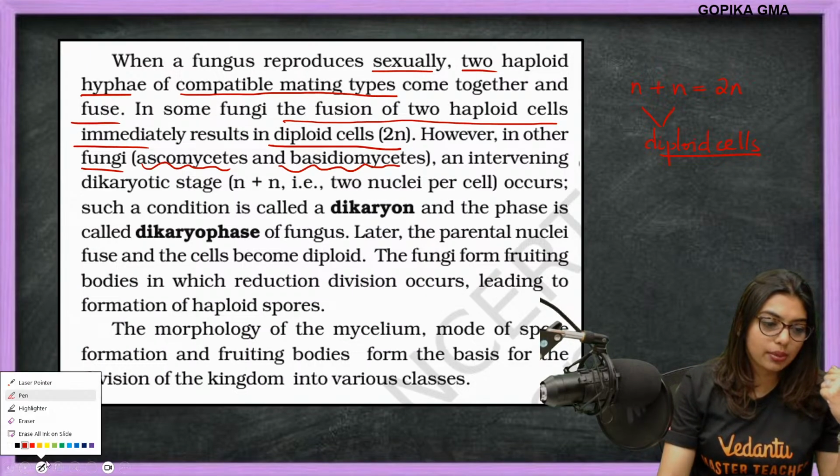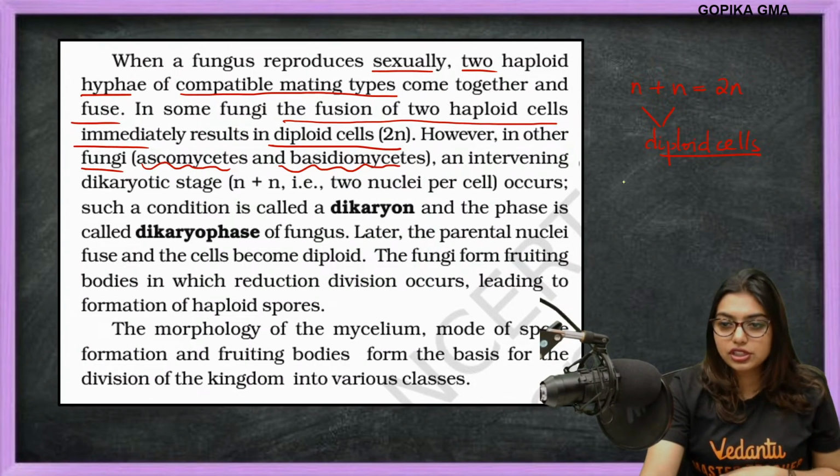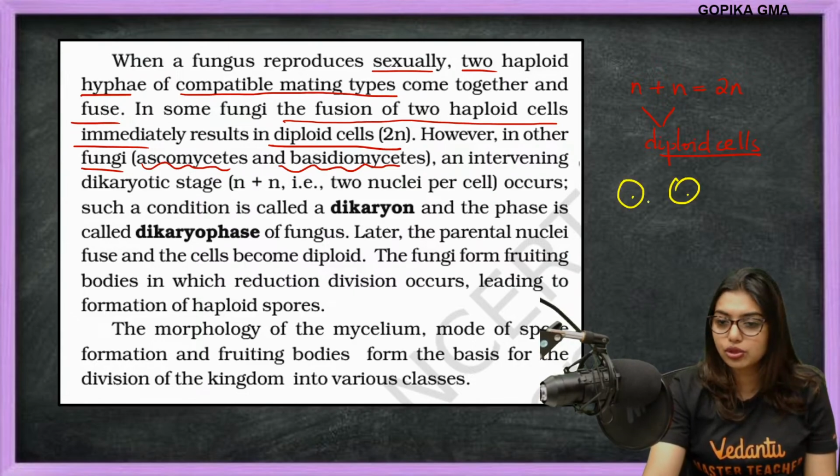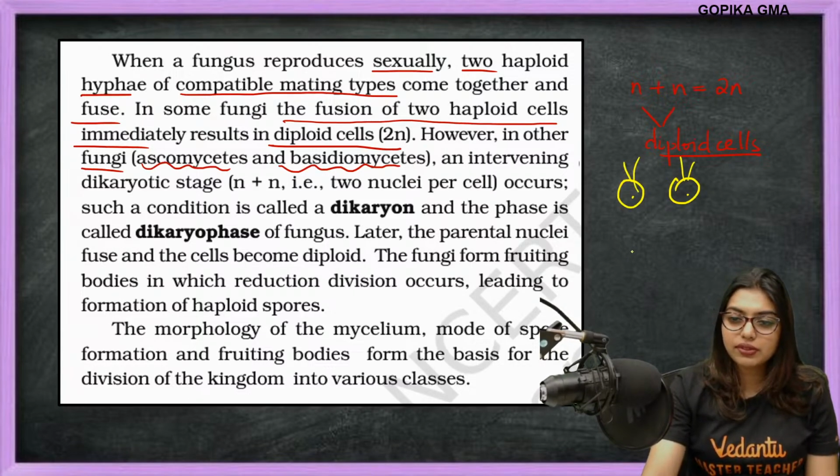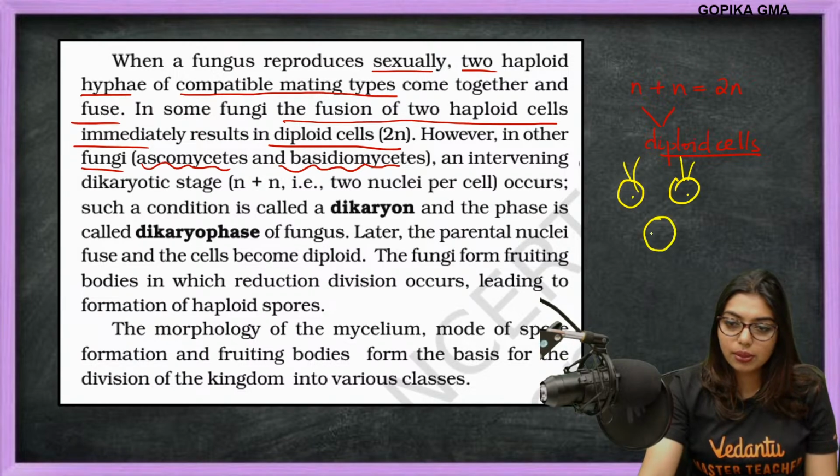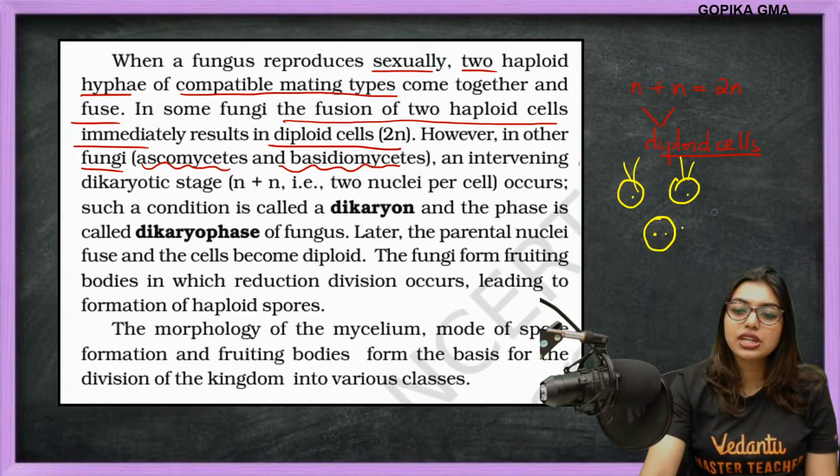That is what is going to happen, students. We all understood that in the first stage, plasmogamy happens and both of them come together. What did I tell you? The second stage is where the nuclei come together. But in some, the two nuclei stay like that only.